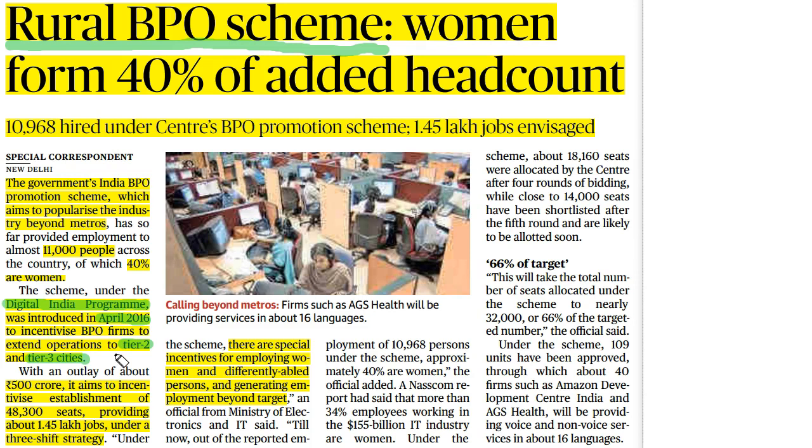For this reason, the Union Government has allocated around rupees 500 crore as a corpus for this scheme, and the main aim is to incentivize the establishment of 48,300 seats, providing about 1.45 lakh jobs under the 3-shift strategy. Under this scheme, special incentives were also provided for employing women, employing differently abled persons, and for generating employment beyond the target.